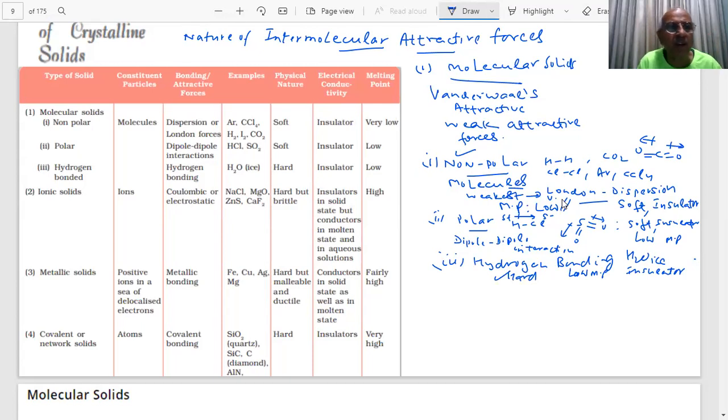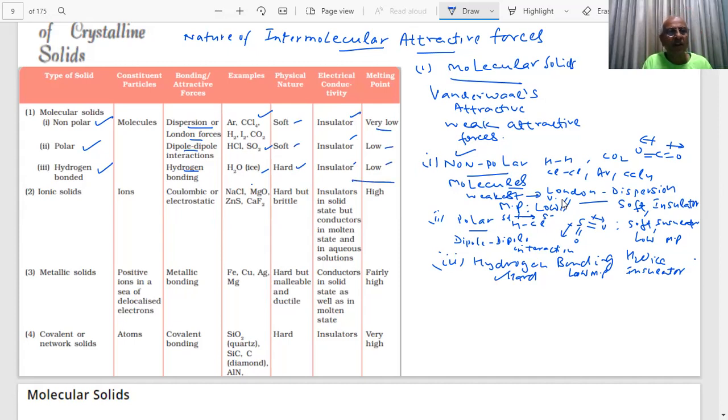So this is the first type which I have shown here. These are the examples: molecular solids, non-polar, polar, hydrogen bonded. Forces are dispersion, London, dipole or hydrogen bonding. Examples are important. They may ask in the paper, student. And soft. This is hard, insulator, and very low melting point, low. Clear up to now? No problem.